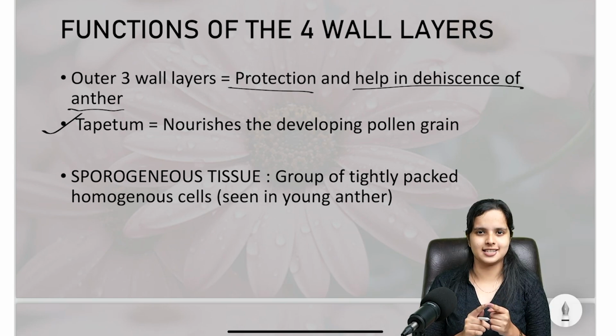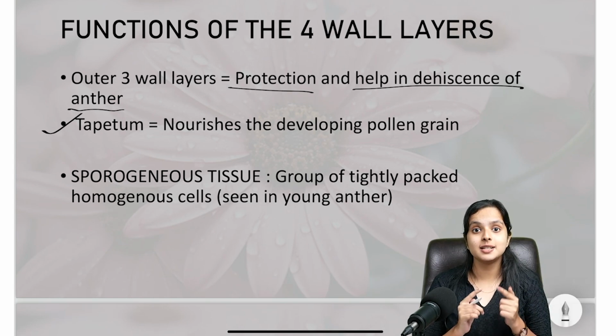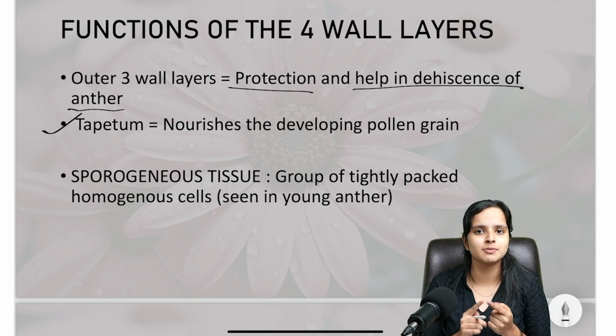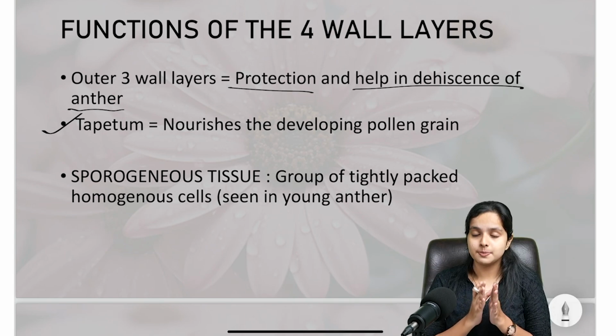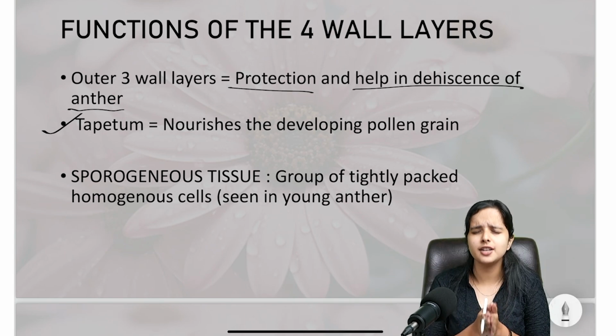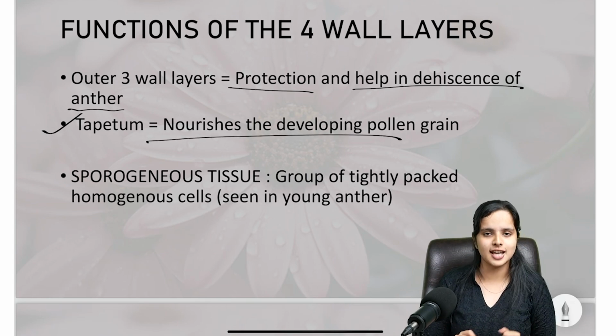So now you can connect the point from the slide before. The tapetum has a dense cytoplasm and multiple nuclei. Of course, it's a wall layer that provides nourishment, so it should have dense cytoplasm and multiple nuclei. The function of tapetum is really very important. Tapetum is the innermost cell layer and it provides nourishment to the developing pollen grain.